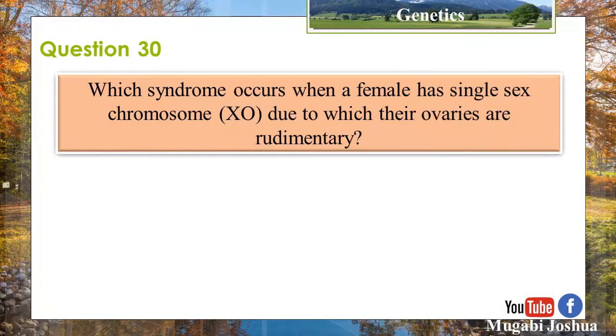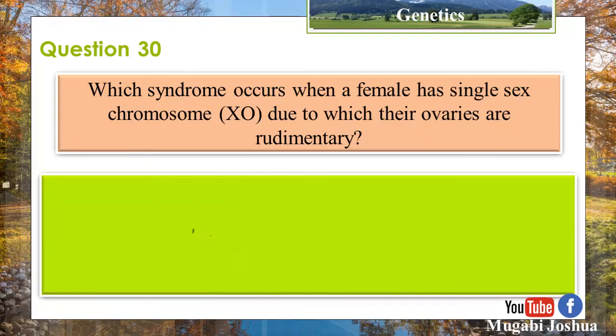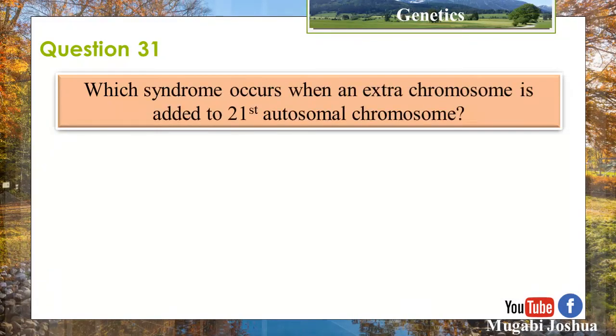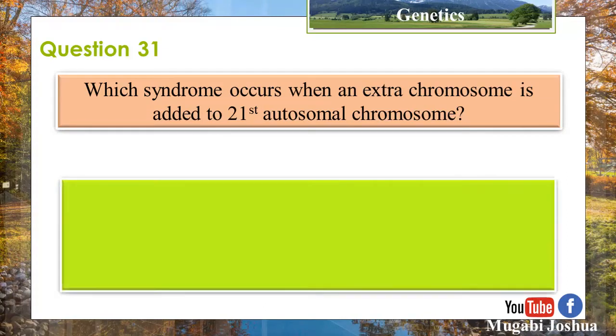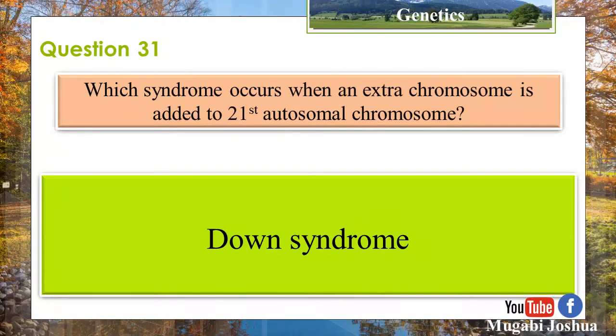Question 30. Which syndrome occurs when a female has a single sex chromosome X0, due to which their ovaries are rudimentary? Turner's syndrome. Question 31. Which syndrome occurs when an extra chromosome is added to the 21st autosomal chromosome? Down syndrome.